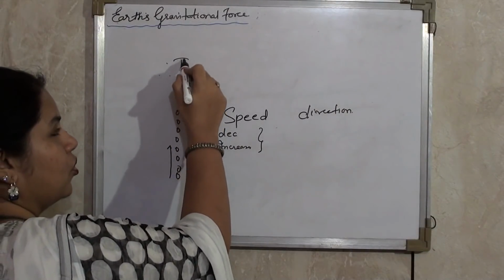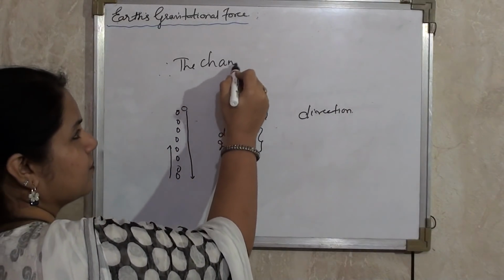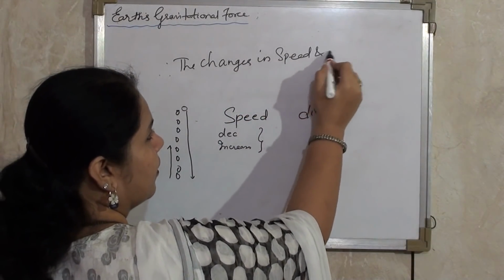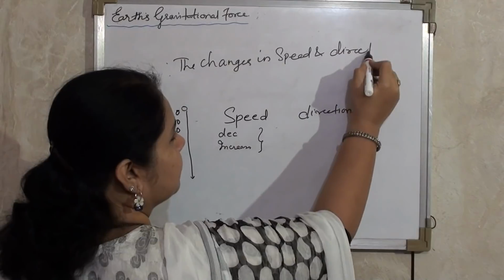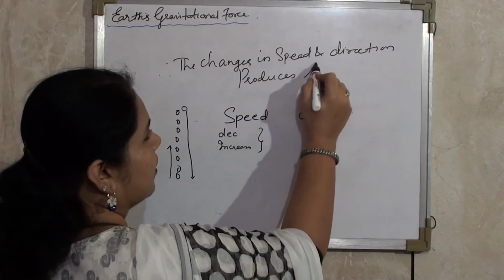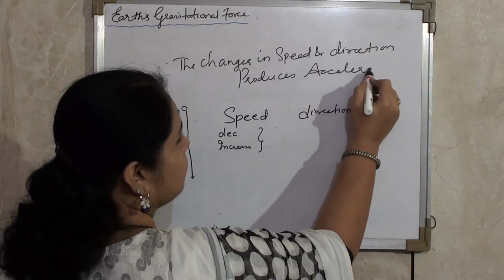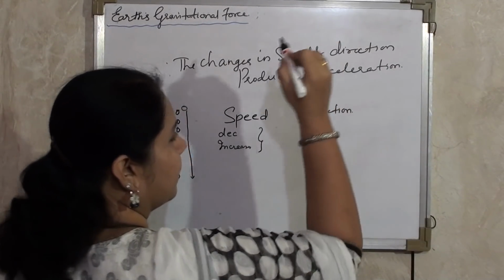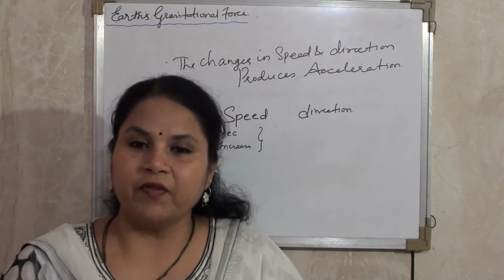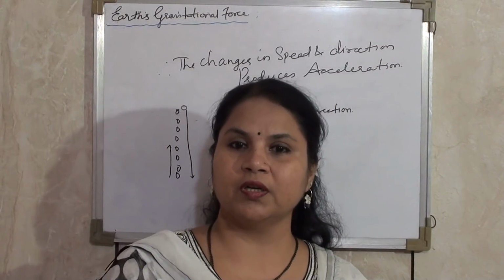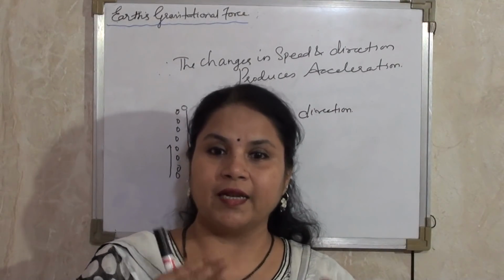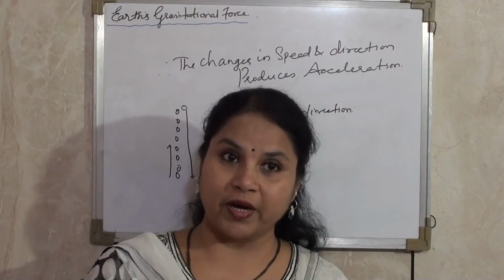Therefore, we can conclude that the changes in speed and direction produce acceleration. Now we can conclude that gravitational force due to the Earth on the body results in acceleration, and this is called acceleration due to gravity.